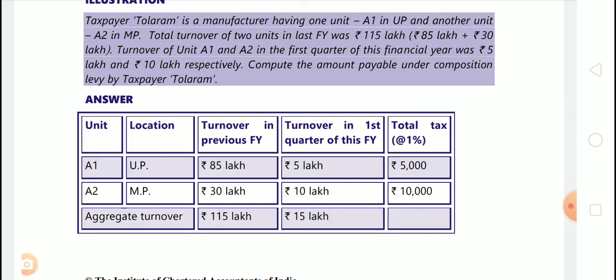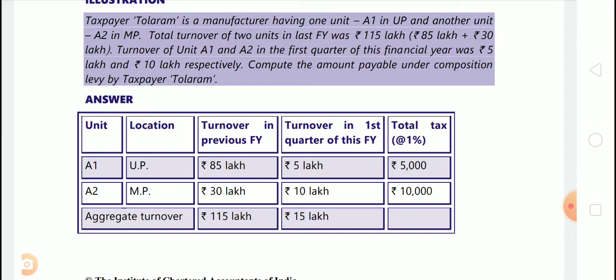So in this case applicable turnover is 1.5 crores. Okay, now see the answer. Unit A1 location is UP, turnover in previous year is 85, turnover in first quarter of this financial year is 5 lakhs. So total tax comes to 5,000, that is 5 lakhs into 1%. As Tolaram is a manufacturer, rate applicable is 1%, so 5 lakhs into 1%, that is 5,000. Then A2 unit location is MP, turnover in previous year is 30 lakhs, turnover in first quarter of this financial year is 10 lakhs. So tax is 10 lakhs into 1%, that is 10,000.